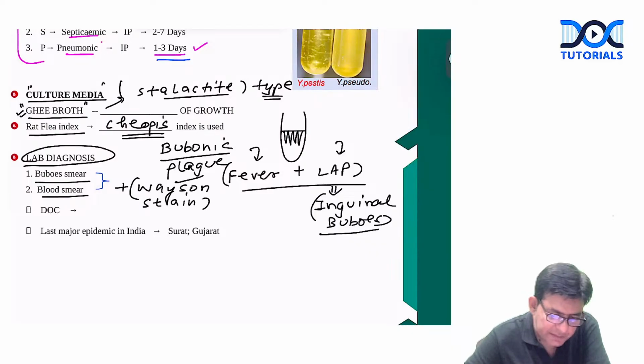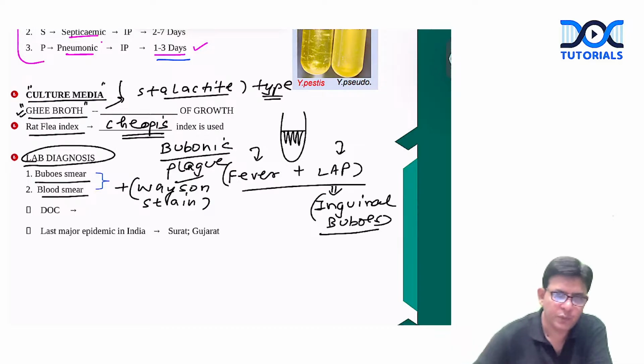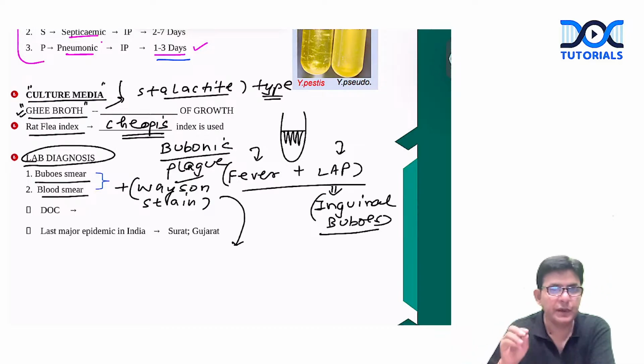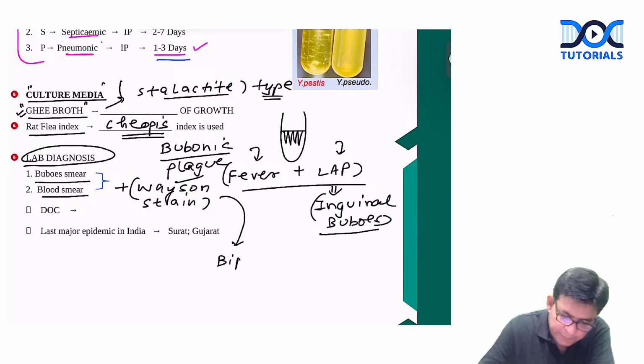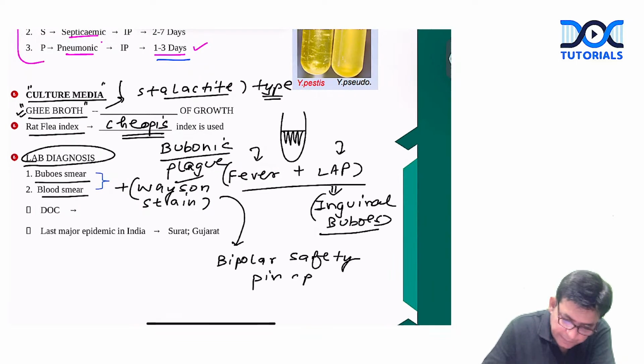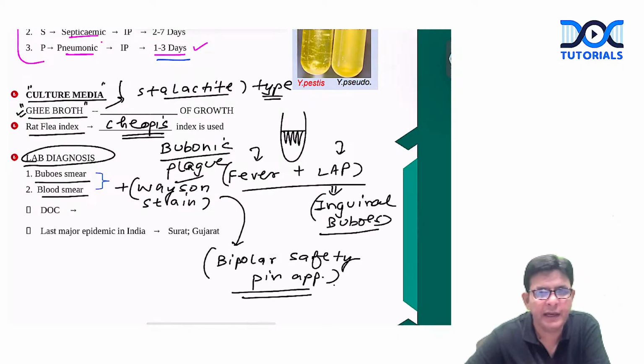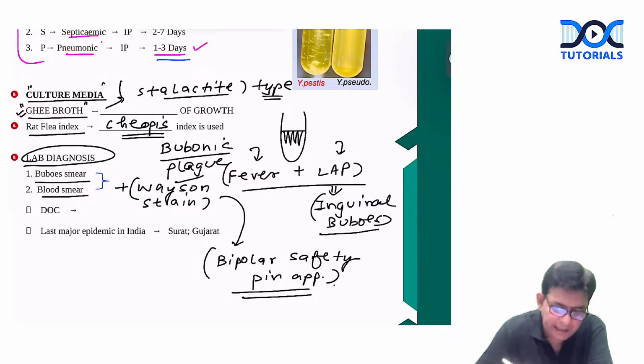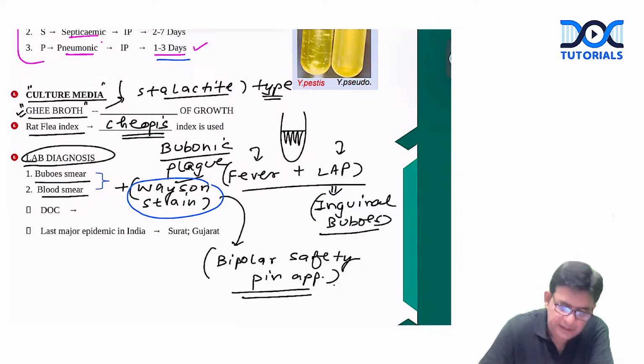So when you put these bubo smears and blood smears in the Wayson stain, what you observe, you must be knowing Yersinia pestis has a bipolar safety pin appearance. Okay, bipolar safety pin appearance. It will be seen under a microscope. So the important stain name you should know, Wayson stain. And if this is not given, Giemsa stain.